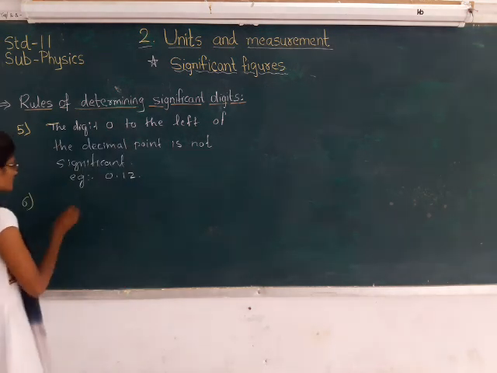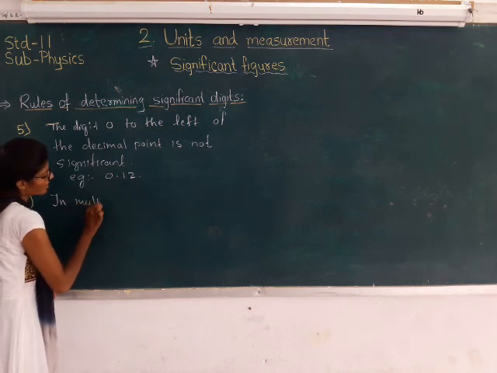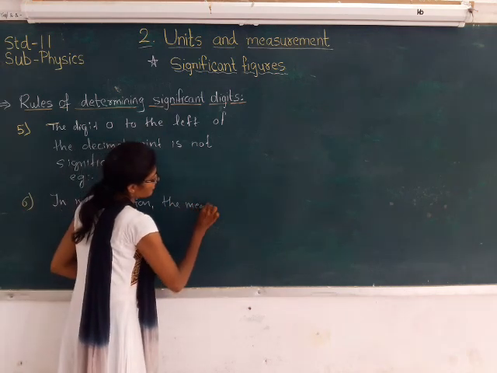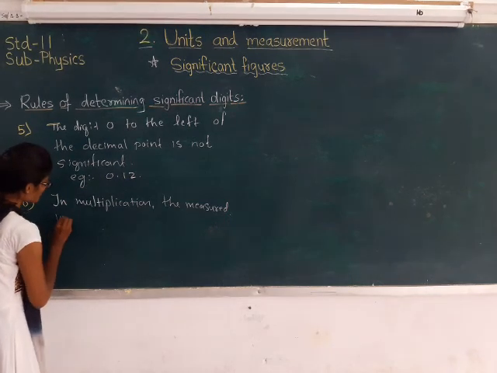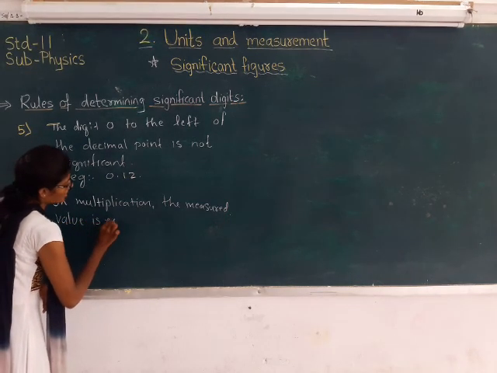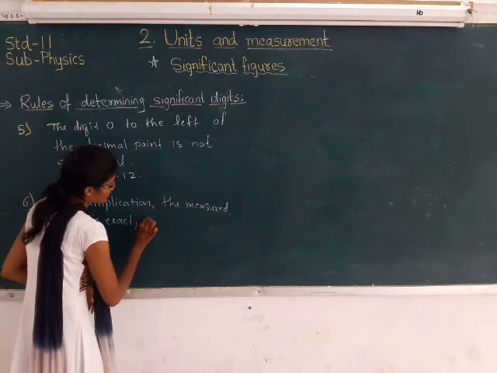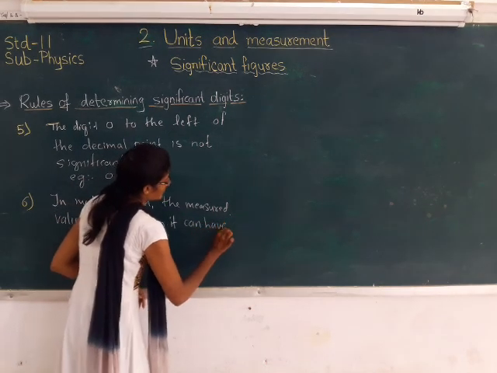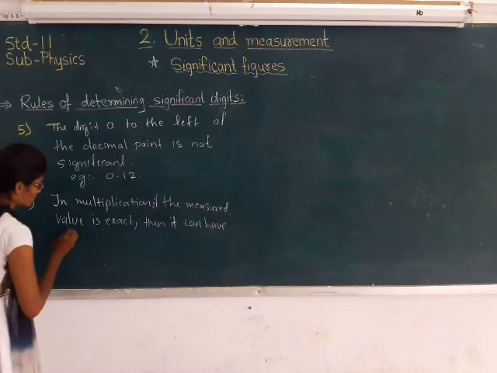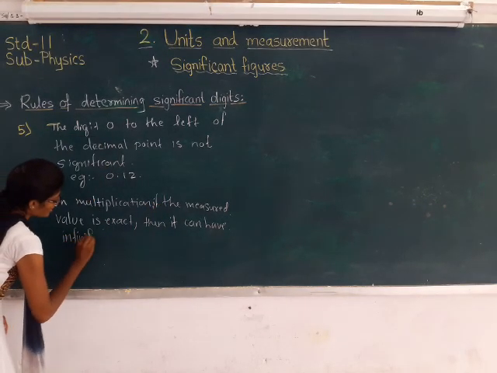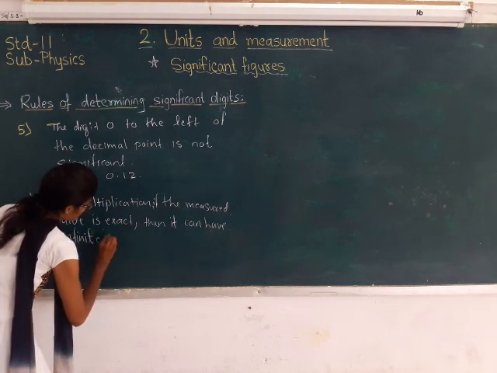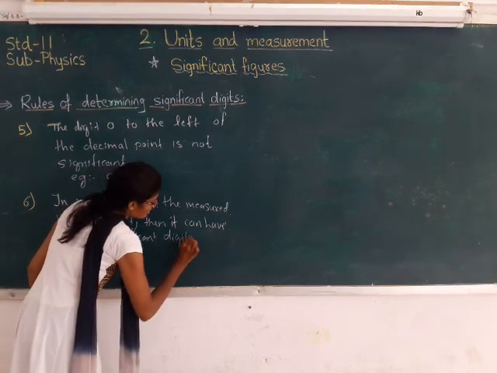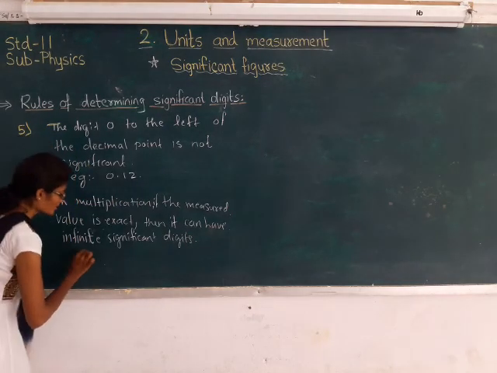Now, next rule, that is in multiplication, the measured value, if it is exact, then it can have infinite significant digits, right? Suppose we want to find radius.